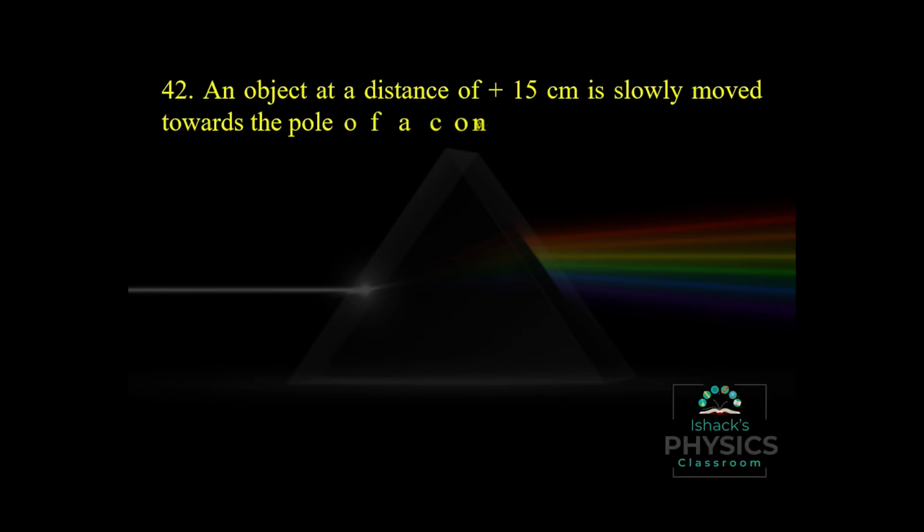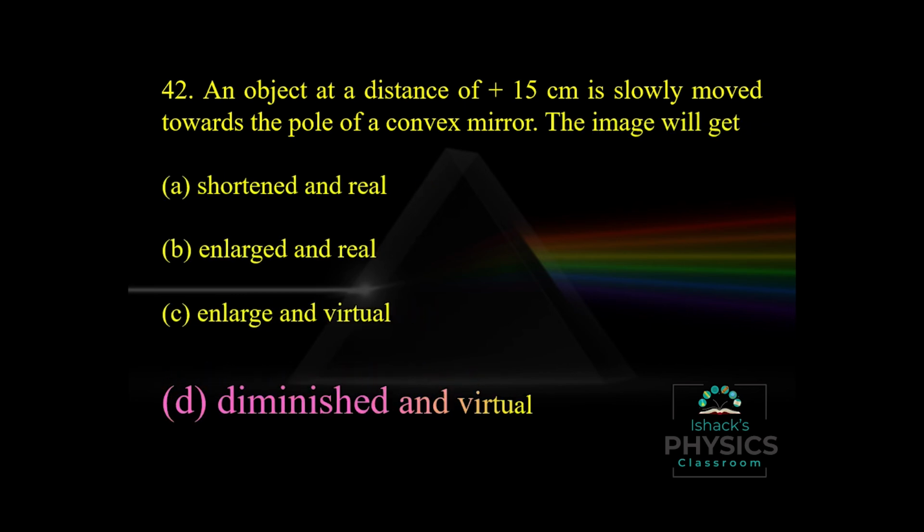An object at a distance of plus 15 centimeters is slowly moved towards the pole of a convex mirror. The image will be diminished and virtual.